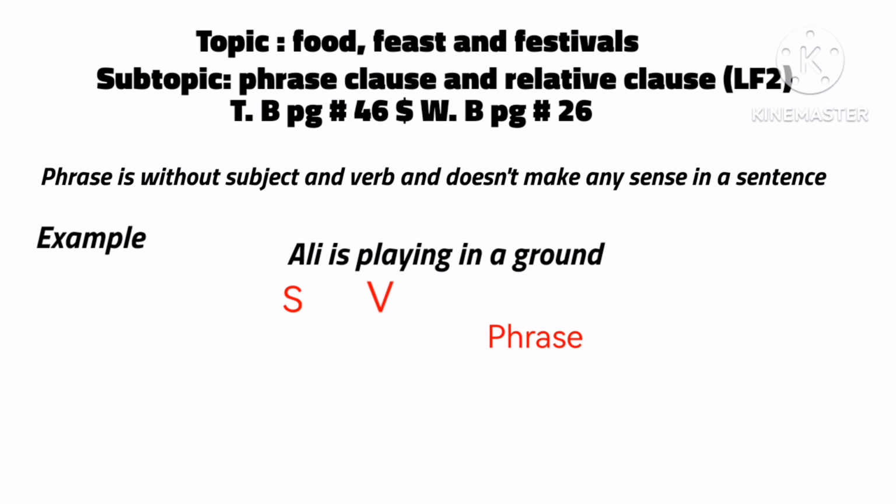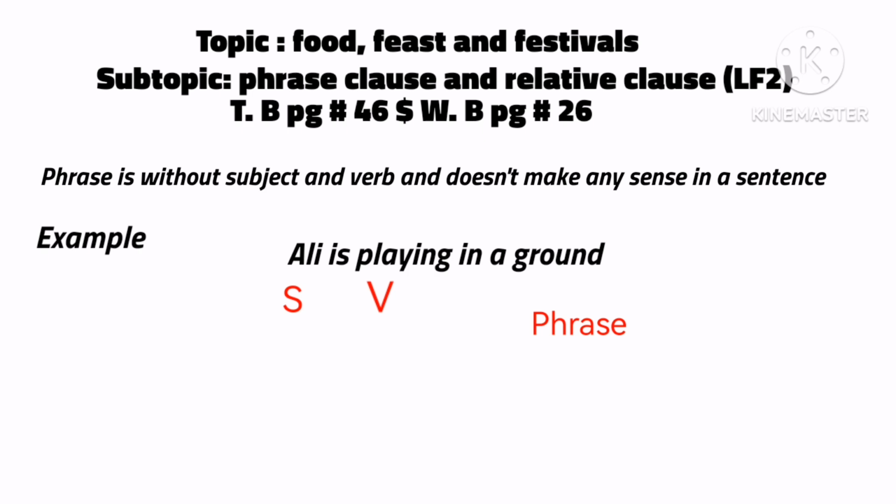It is also not giving us a clear meaning because we are doubtful about it. Either someone is sitting in a ground or someone is playing in a ground, we don't know. It has no verb, no subject and doesn't give us a complete meaning, so it is a phrase.